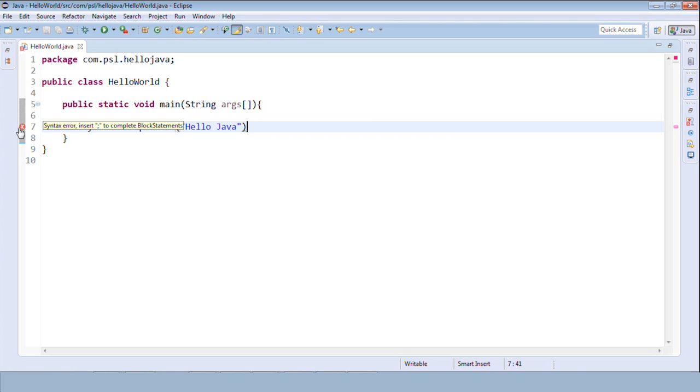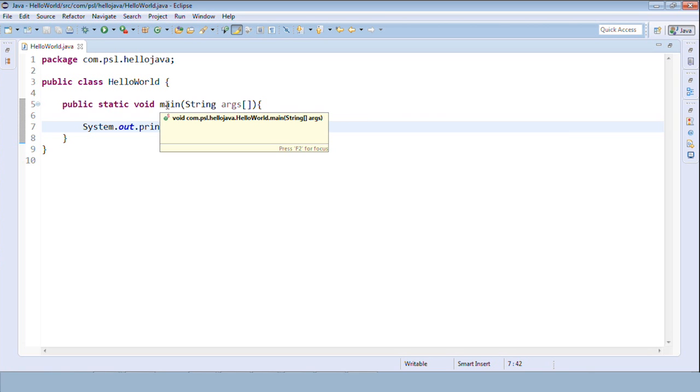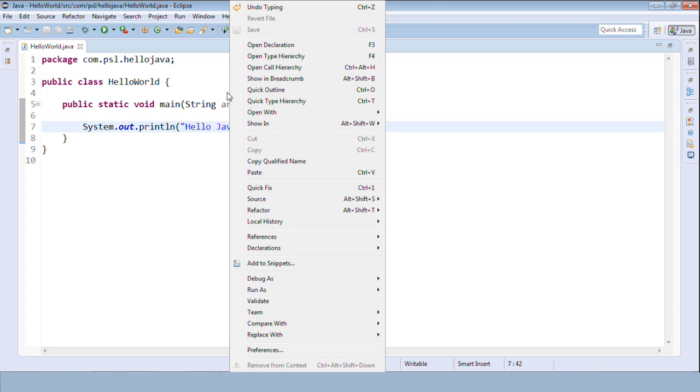We don't need to explicitly fire the command javac. That is the benefit of using this Eclipse IDE. It is also giving us some suggestions. It says syntax error, please insert the semicolon after this statement. So we get an inbuilt compiler. I'll put this semicolon, save again, and once the compile-time errors are solved, we can execute our application. Either I can click on this run button directly, or I can right click on the editor, Run As, and run it as a Java Application.